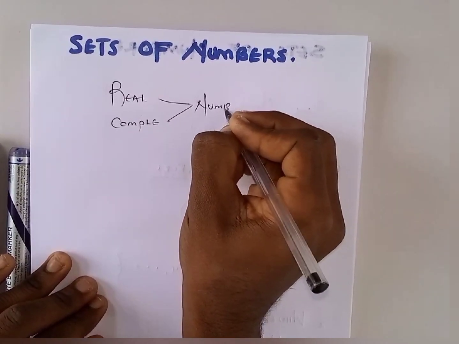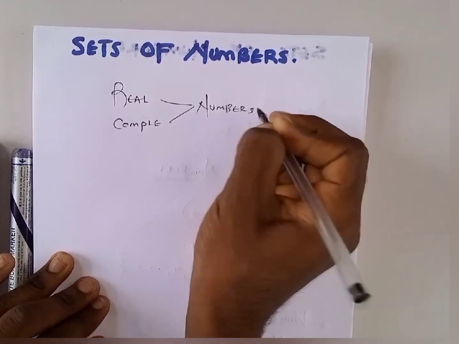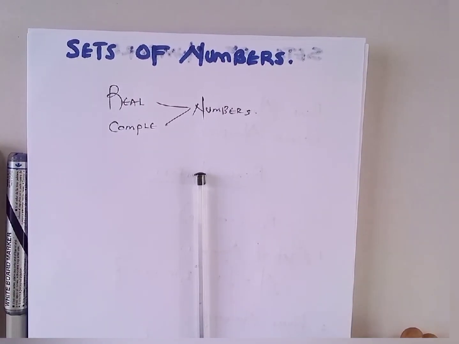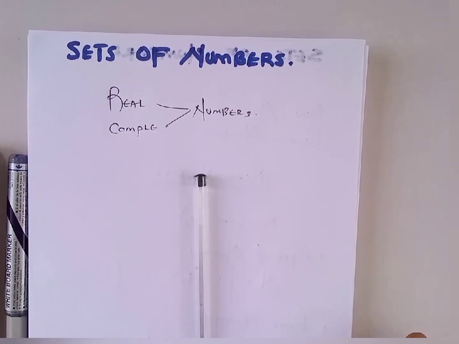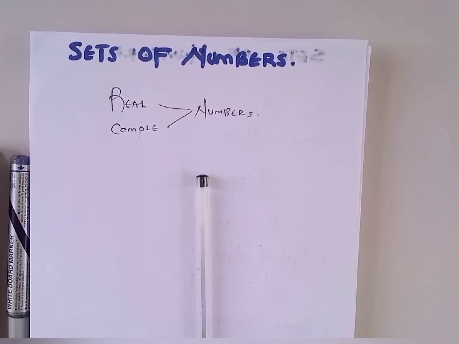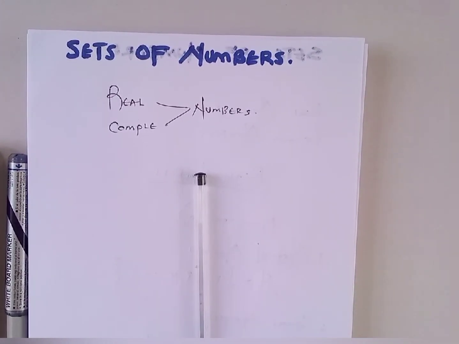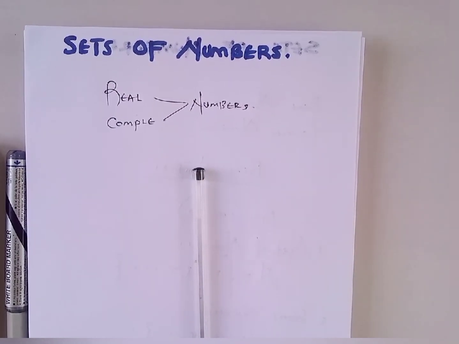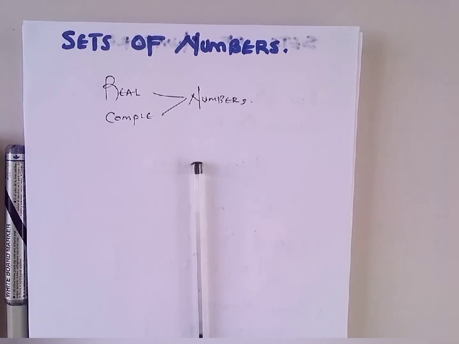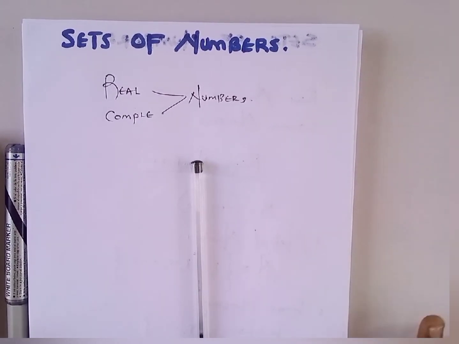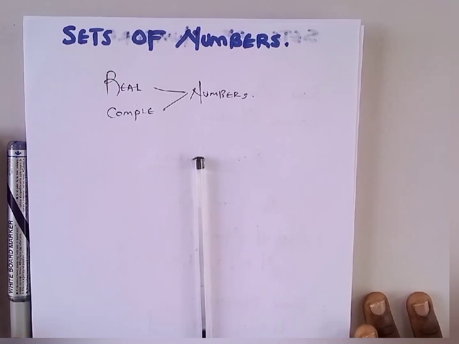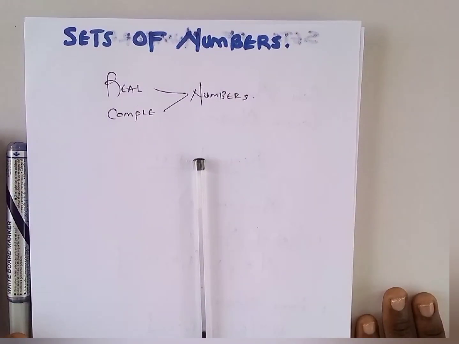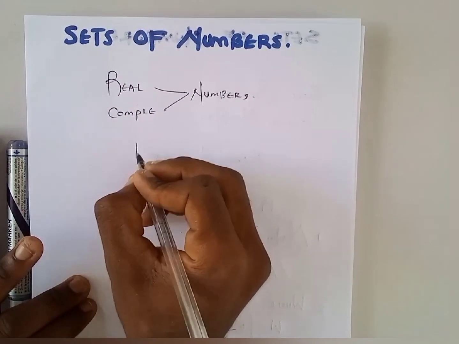Now, real and complex numbers are simply going to be supersets of multiple sets of numbers. Why do I say so? Because when we look at real numbers, we are going to have a lot of different classes of numbers, or a lot of subsets, so to say, that are going to be grouped. And when we look at the general overview of those numbers, we realize that they are contained inside real numbers. Complex numbers, of course, is going to be a topic on its own, and we are going to look at it as the last thing under set theory. So in today's video, let's simply focus on real numbers.